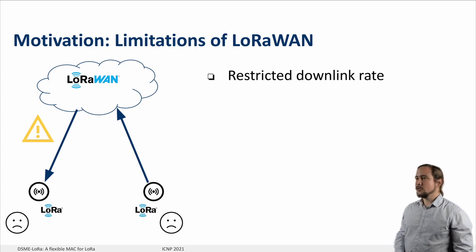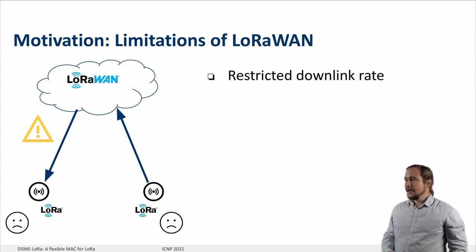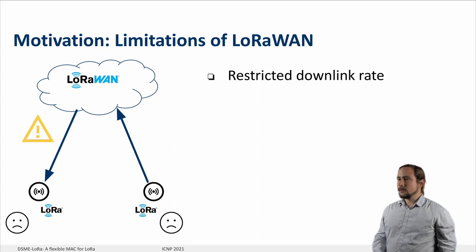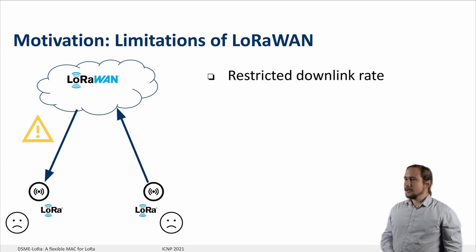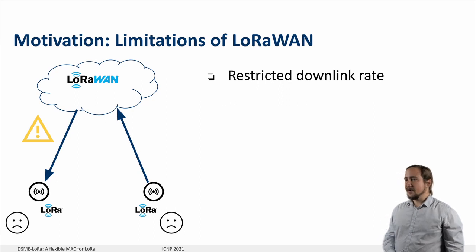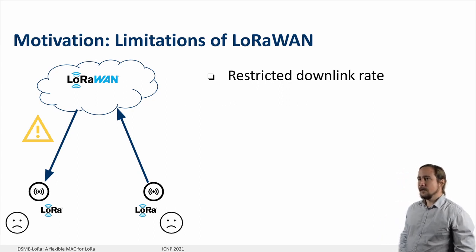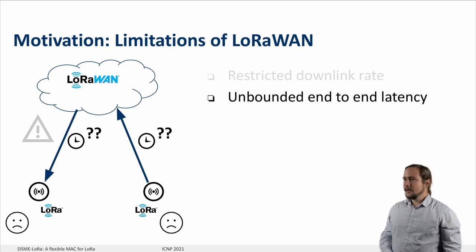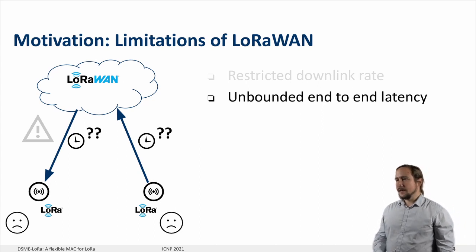LoRaWAN networks impose strict restrictions on downlink rate in order to comply with regional duty cycle regulations. Specifically, some LoRaWAN networks restrict the number of downlink packets to 10 per device per day. End-to-end latency is unbounded because the schedule of downlink frames depends on downlink load.